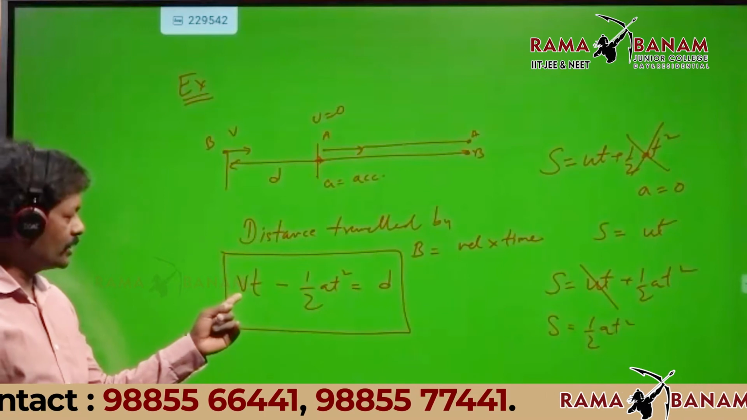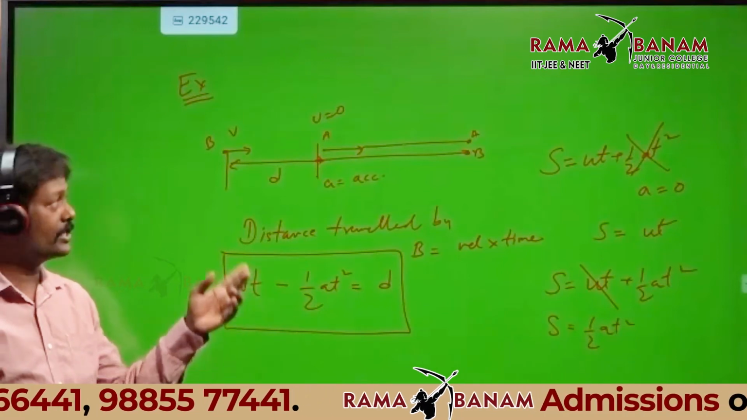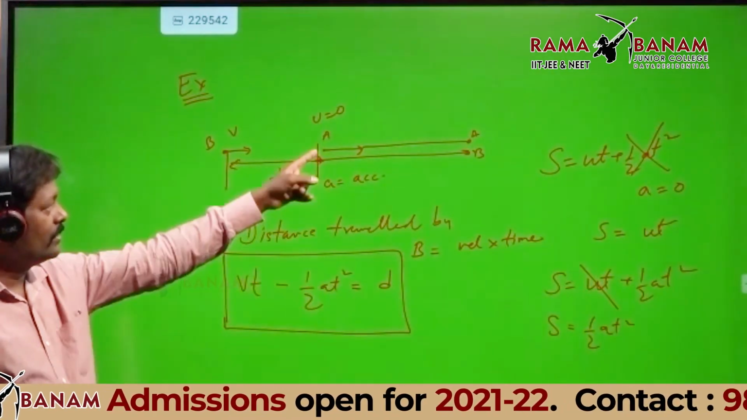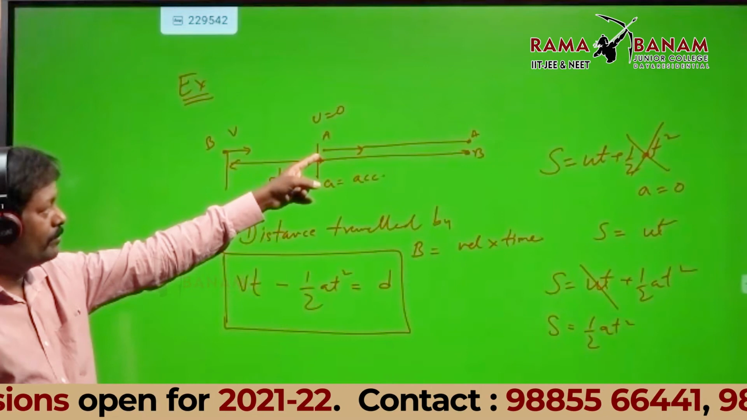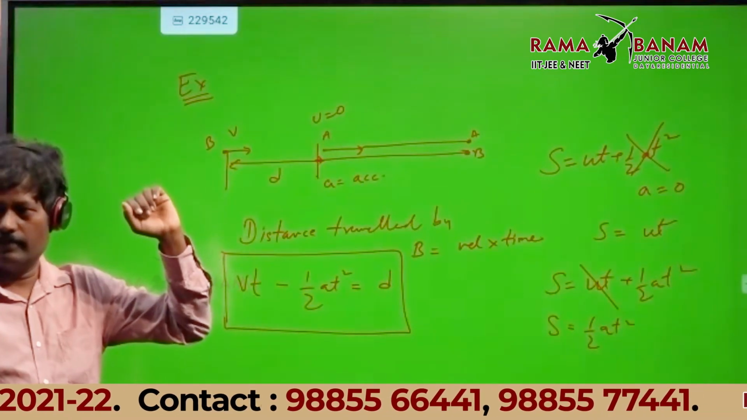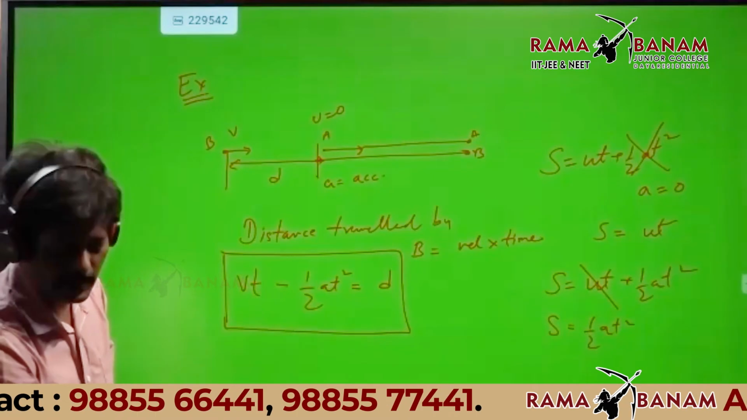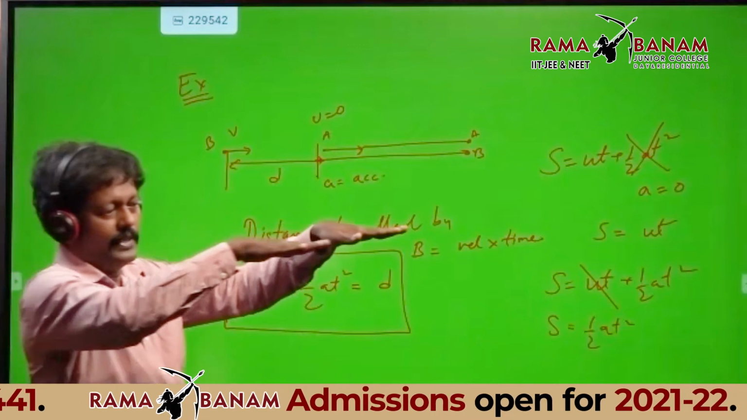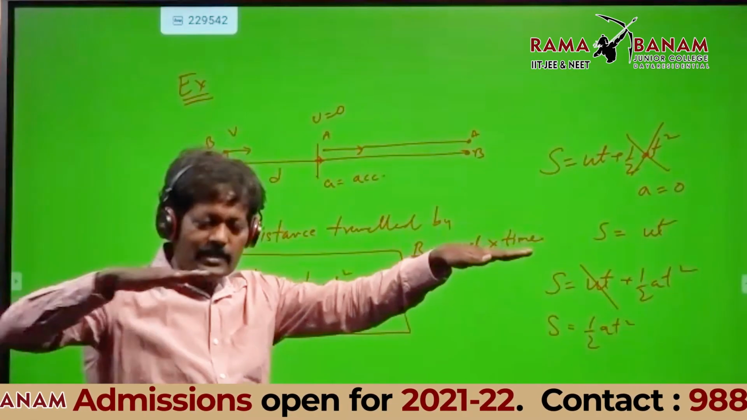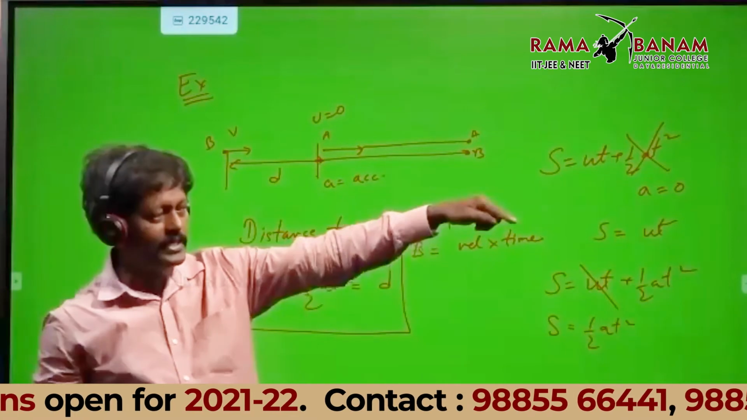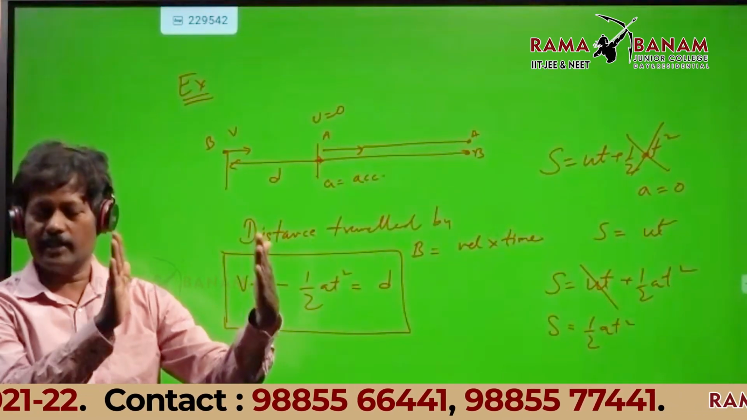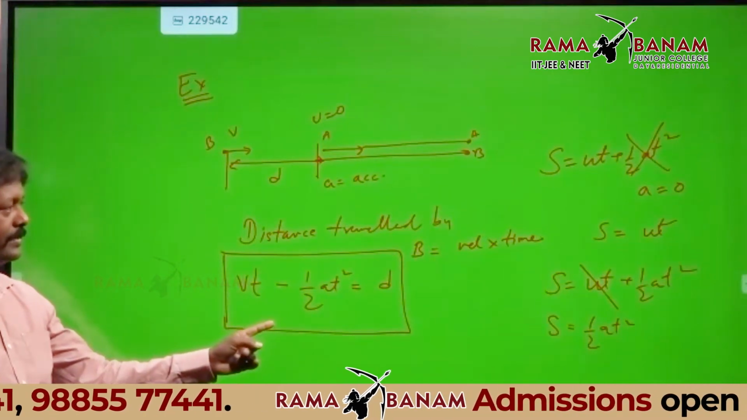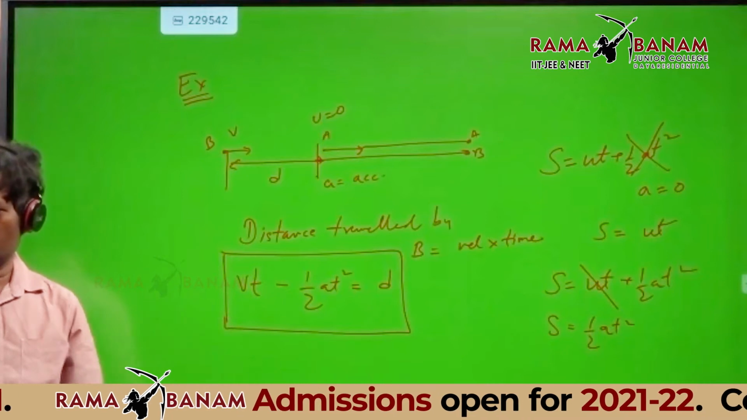Why do I use the speed into time here? Because no acceleration for B. Why do I use half at square here? No initial velocity for A, but there is uniform acceleration for A. So finally what happens is, you just draw the diagram, both are moving, somewhere they met here. So distance traveled by B minus the distance traveled by A will be nothing but the initial separation between the two. If you are able to form this equation, the problem is over.